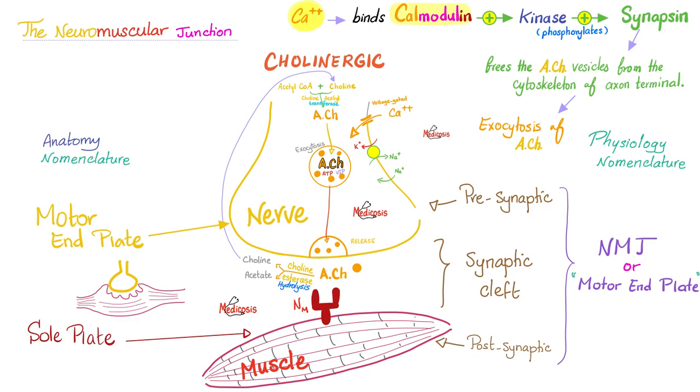And calmodulin is here again. Calcium is going to enter through this voltage-gated calcium channel. It will bind calmodulin, which will activate a kinase, which will phosphorylate synapsin. Synapsin is a protein at the synapse, at the axon terminalis, and this will free the acetylcholine vesicles from the cytoskeleton. Now acetylcholine is free to exocytose and leave.